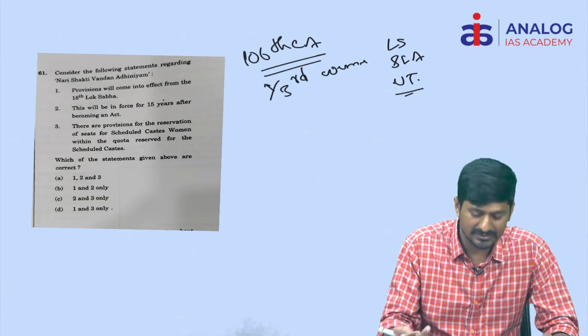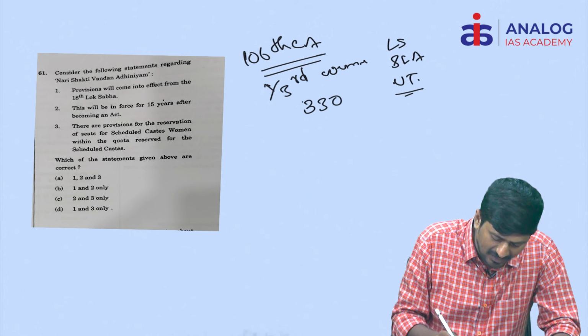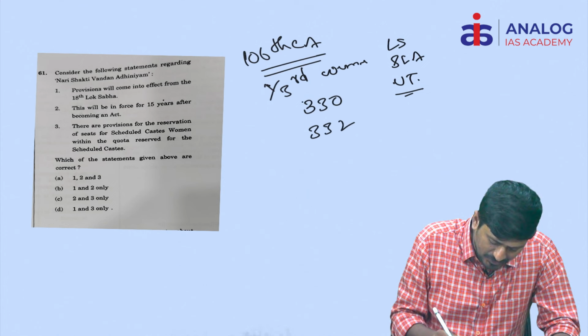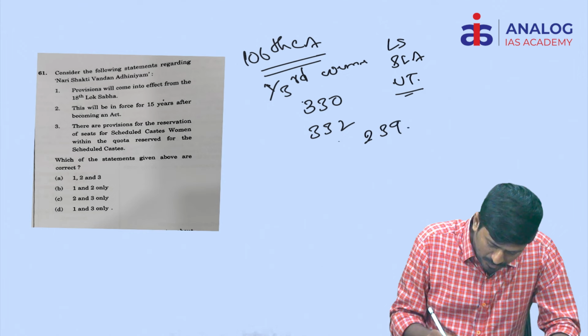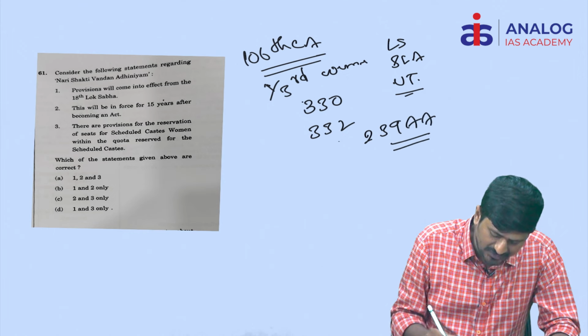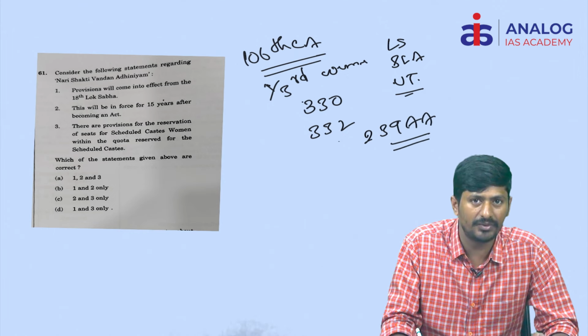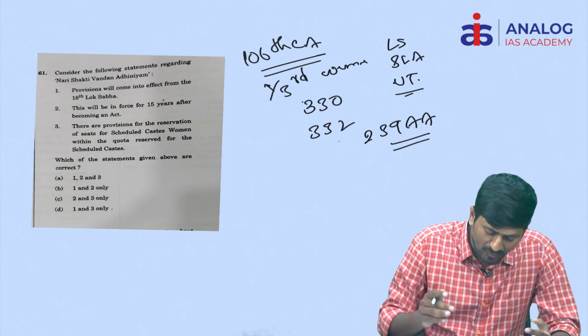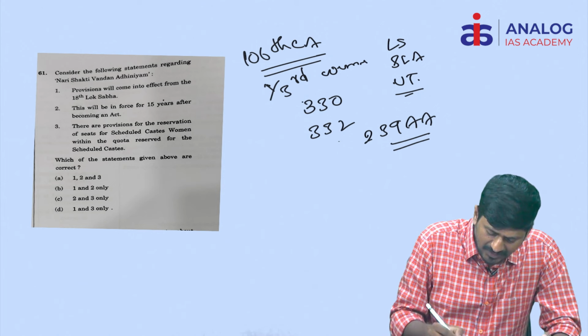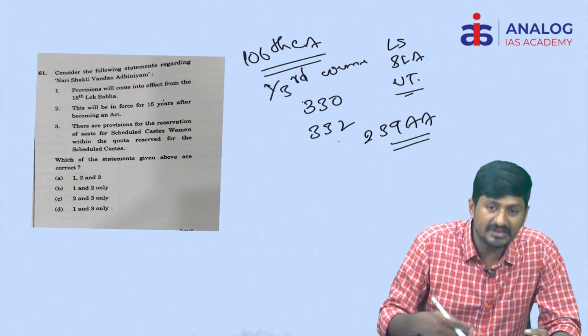Next important thing is, this Amendment Act amended Article 330, Article 332, and Article 239AA. So it is about the legislative assemblies of UTs. And one more important thing is, this reservation has been given within the quota.